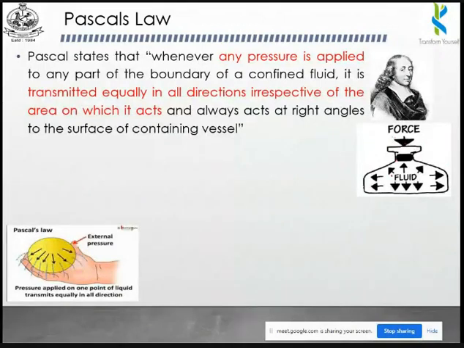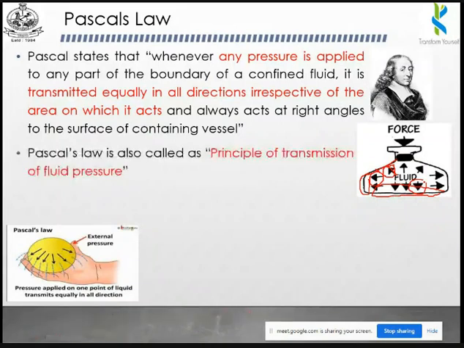So look at this pressure force. It is acting at right angle to the surface. If you take this surface, it is acting exactly at 90 degree. Similarly, if you take this surface, it is acting exactly at 90 degree. So whatever the surface angle, it will act at right angle to the surface. Okay. And Pascal's law is also called the principle of transmission of fluid pressure. So it is the other name of Pascal's law.